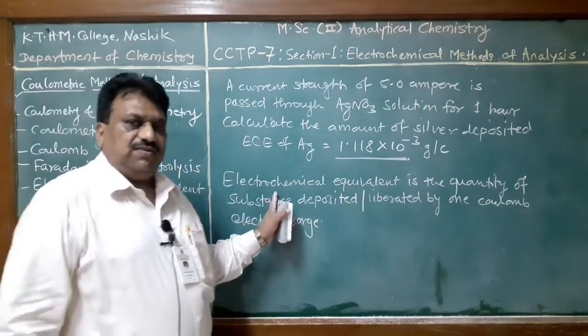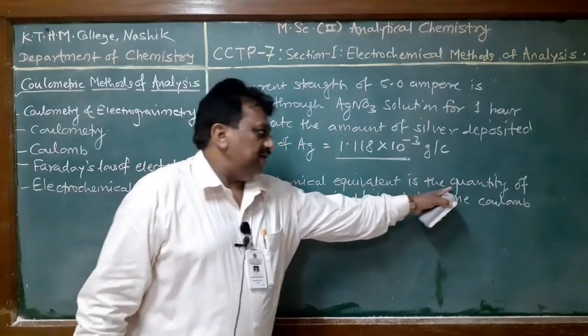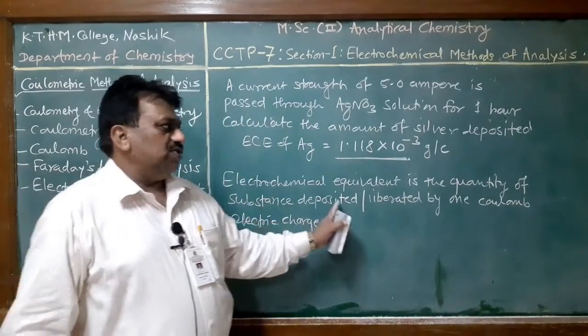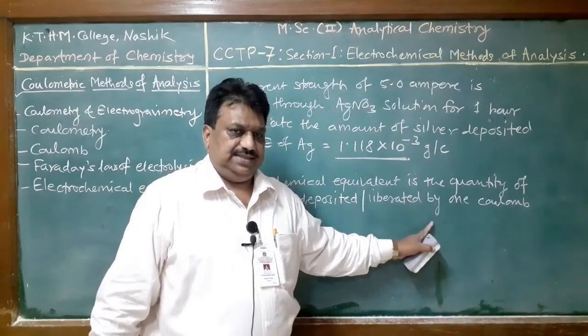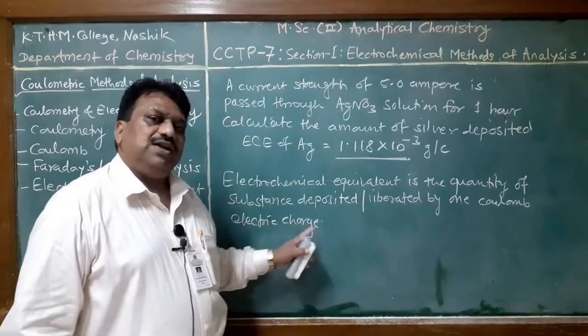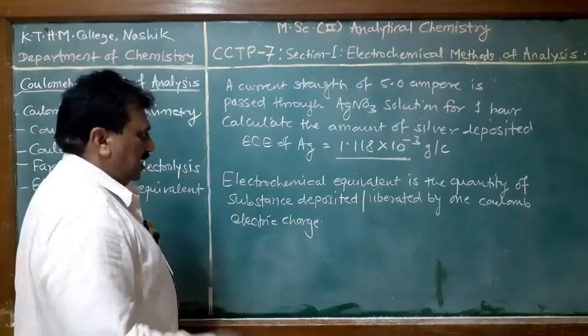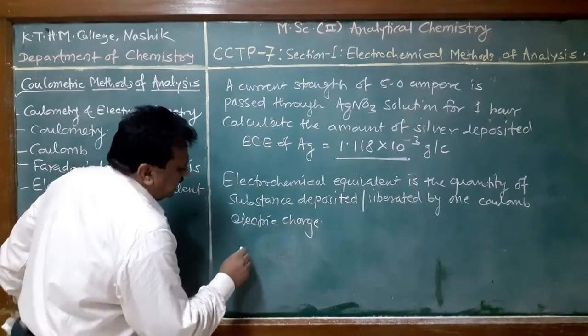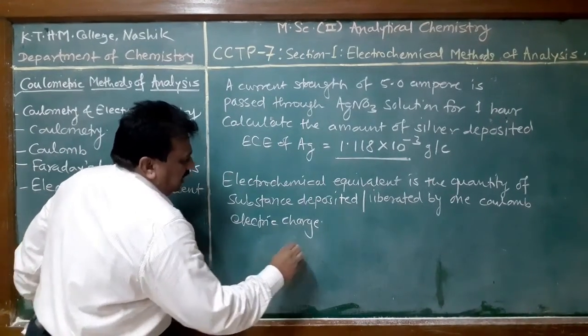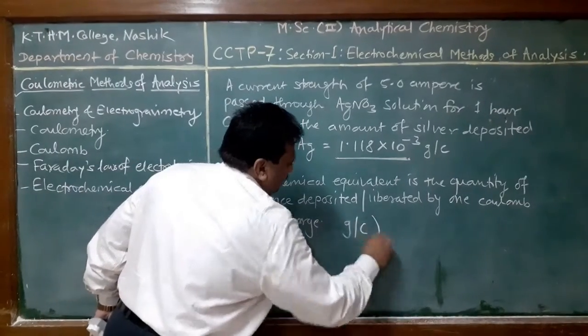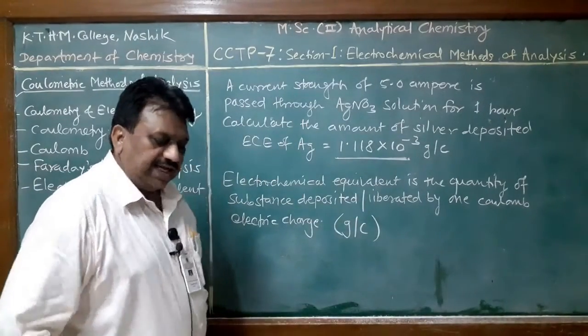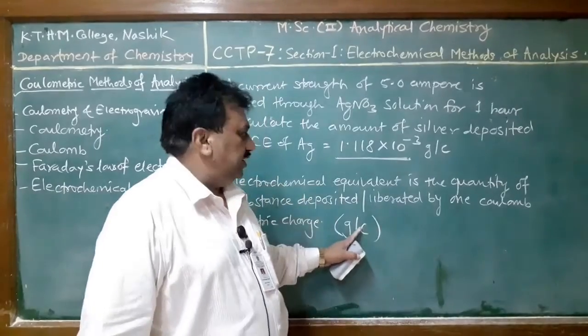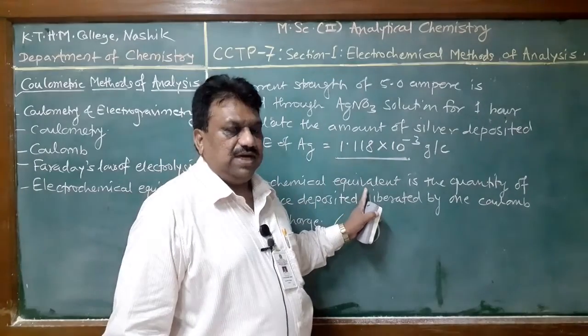That is the quantity of material deposited by 1 coulomb of electricity. This is different for different substances, and it is expressed in gram per coulomb. That is the unit to express the electrochemical equivalent.